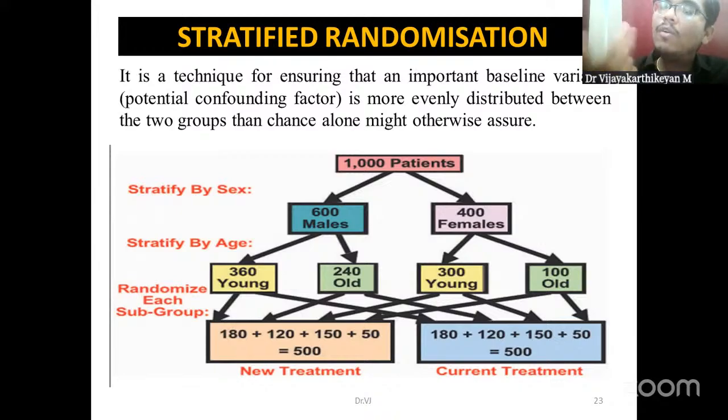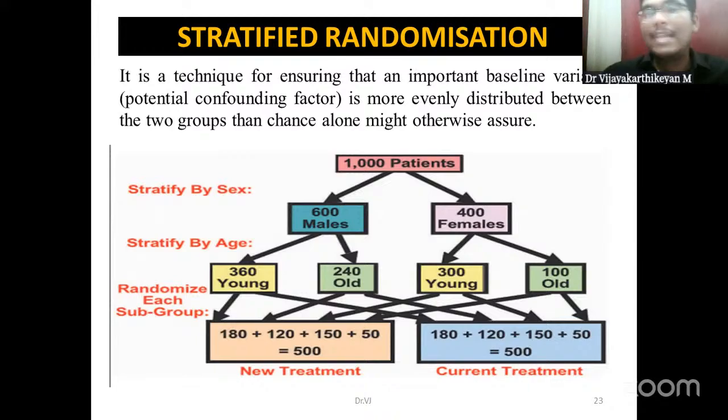So we want to adjust for this also. That is why we can use stratified randomization to make sure there is equal representation of all the strata. Age could be a stratum, gender could be a stratum, socioeconomic status could be a stratum, equally distributed in both the groups.